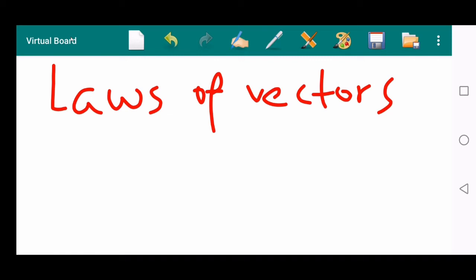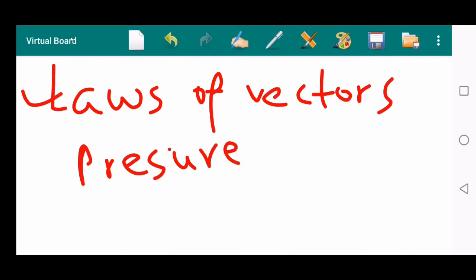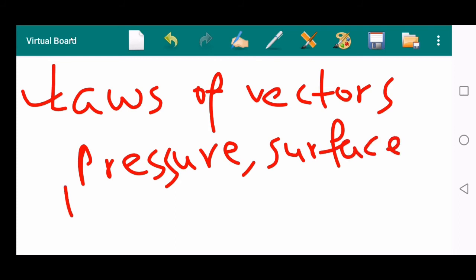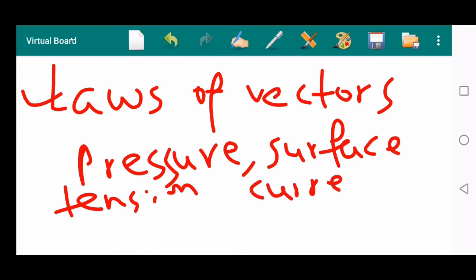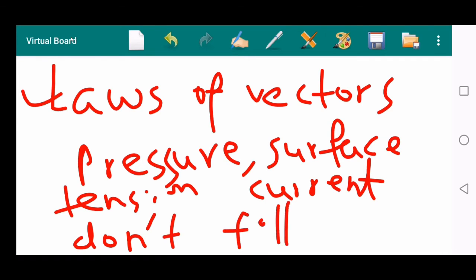Like the examples of vectors I have told you: displacement, velocity, force, weight, acceleration, momentum, all of those follow the laws of vectors. But pressure, surface tension and current do not follow the laws of vectors. That is the reason these are not vectors.